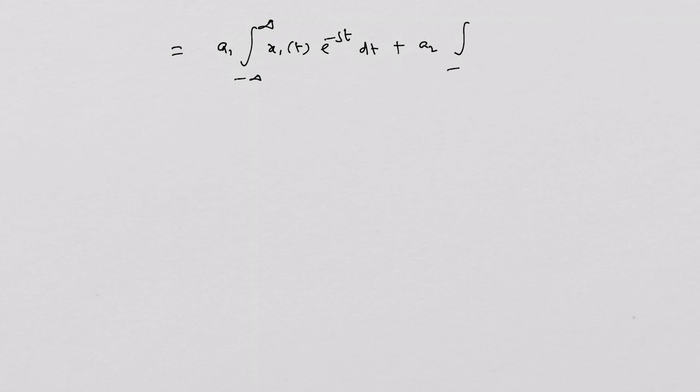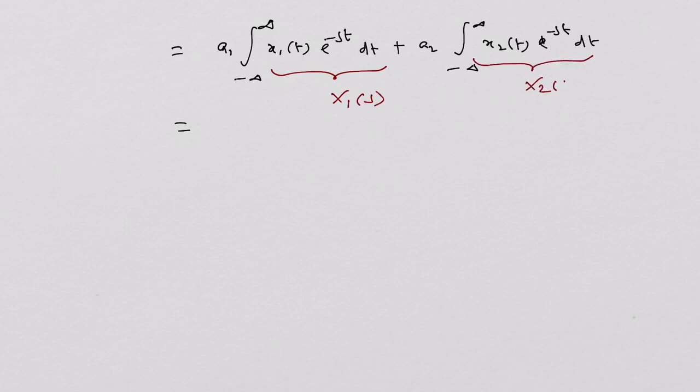So let's see. The result says it can be decomposed into a1 times the integral from minus infinity to plus infinity of x1(t) e^(-st) dt plus a2 times the integral from minus infinity to plus infinity of x2(t) e^(-st) dt. This portion refers to X1(s) and this refers to X2(s), because we have seen it just a few minutes before. So it results in a1 times X1(s) plus a2 times X2(s).